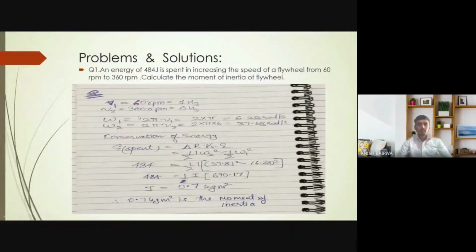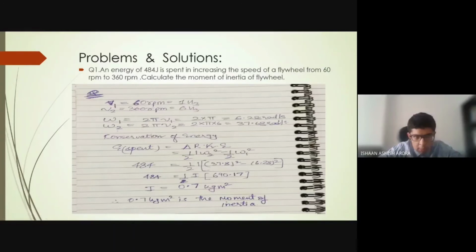Now I would like Ishan to go forward with the numerical problem and solution of the moment of inertia of the flywheel. Okay, thank you, Anish. Now I will be explaining a question taken from the internet. It is a simple question that we have all solved during our JEE preparation.